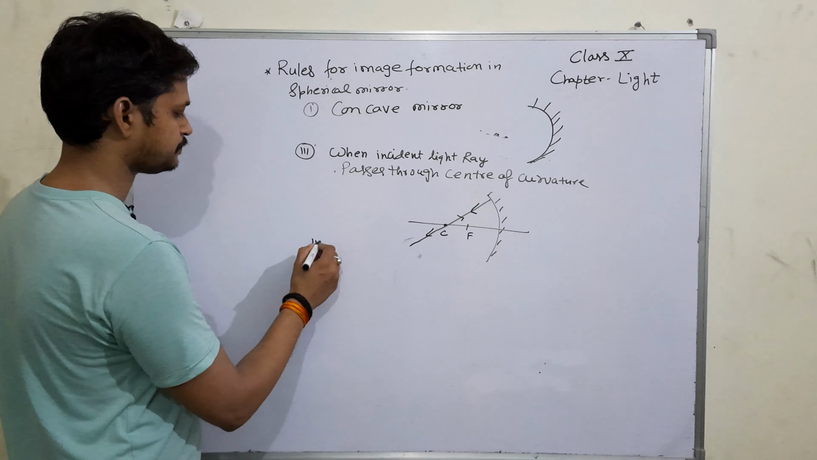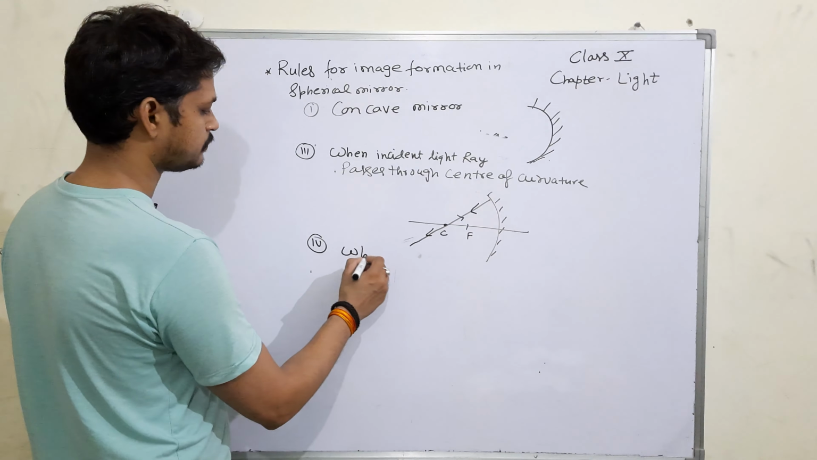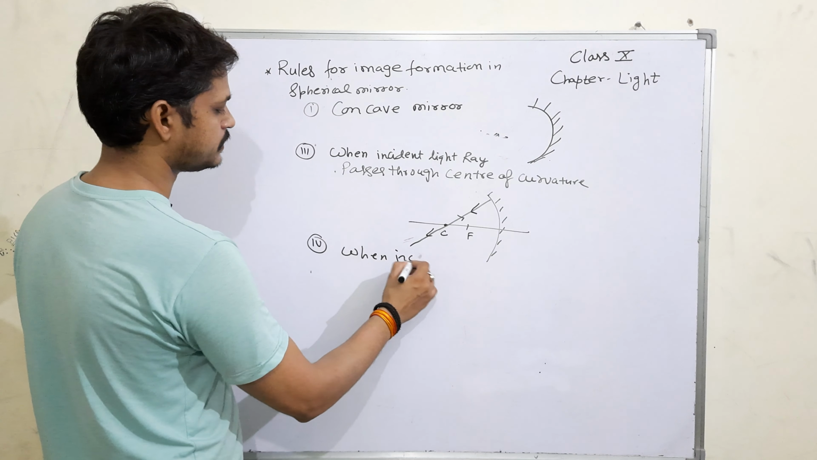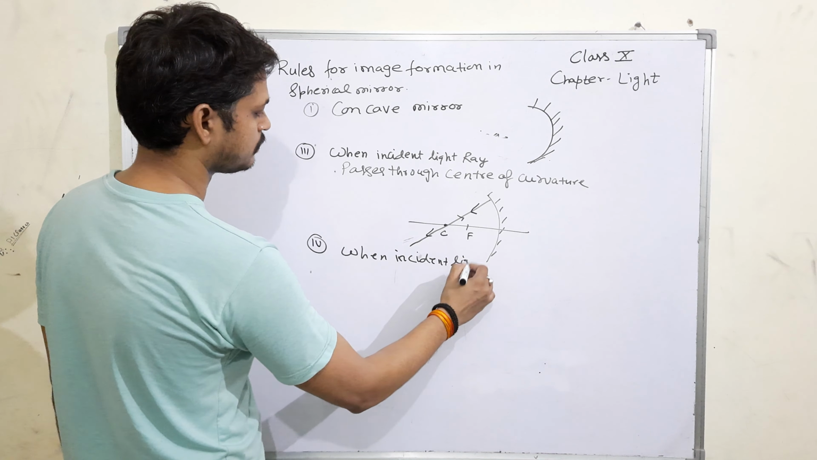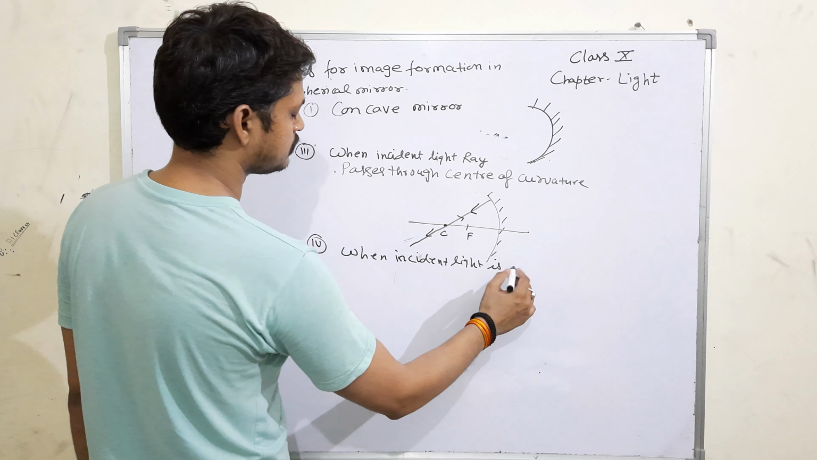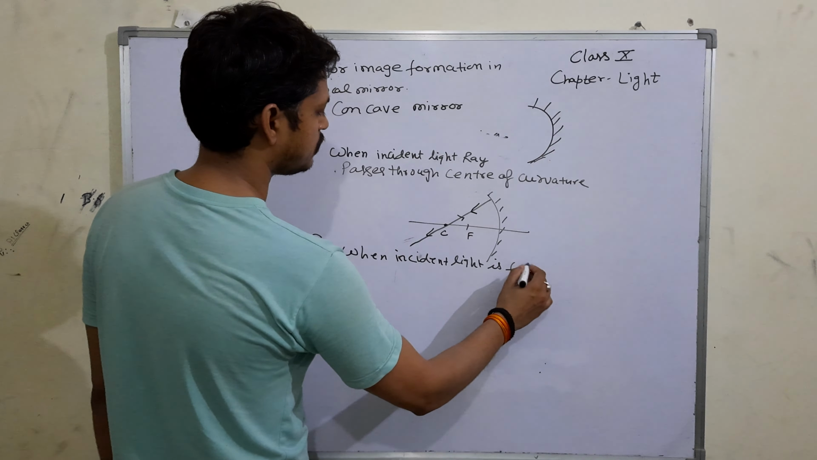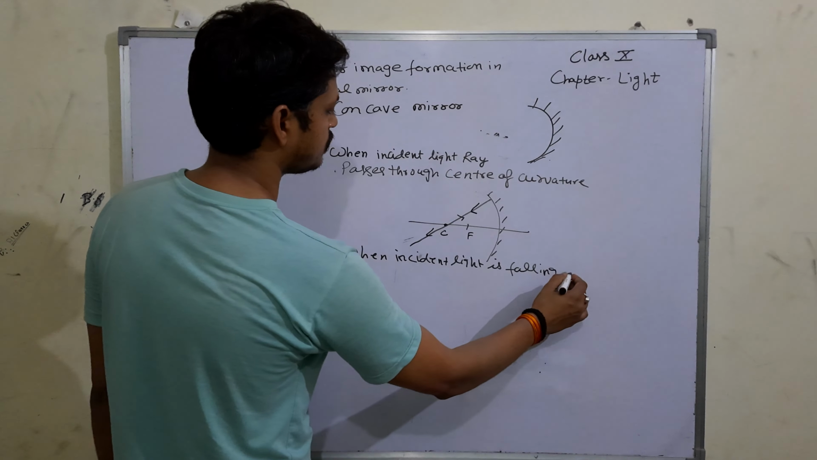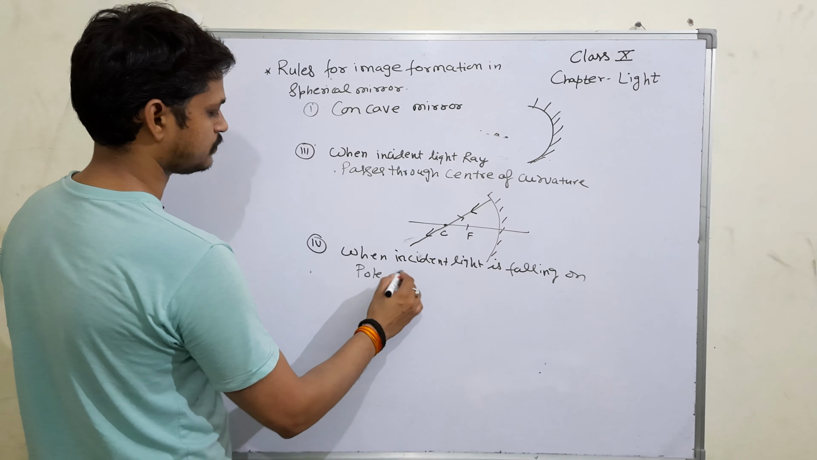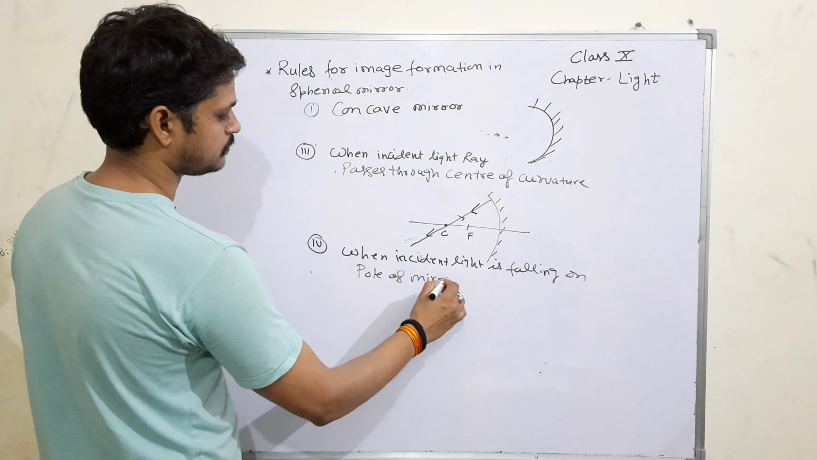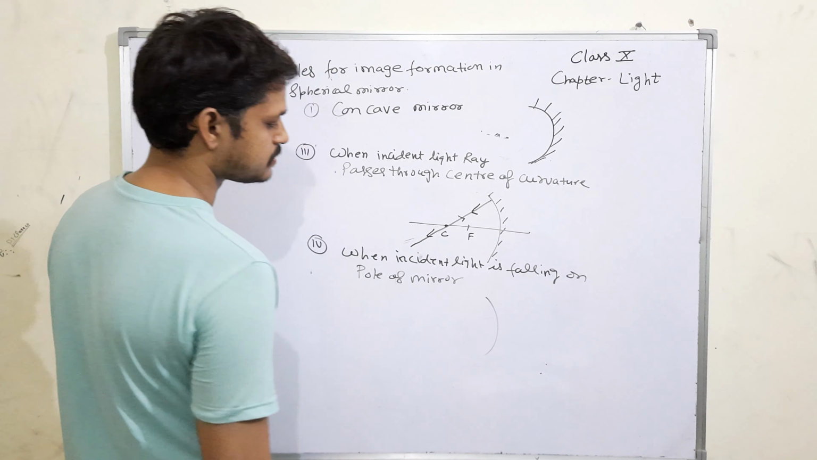So fourth, when the incident light is falling on the pole of the mirror. So this is the last case.